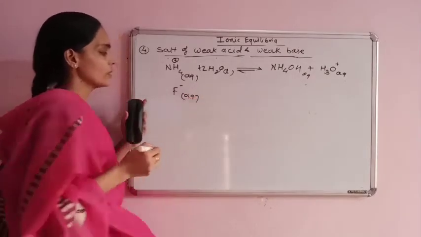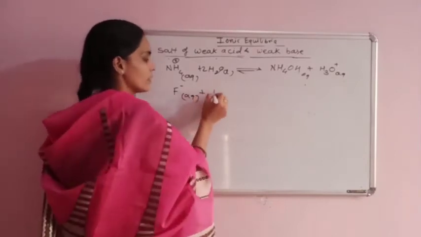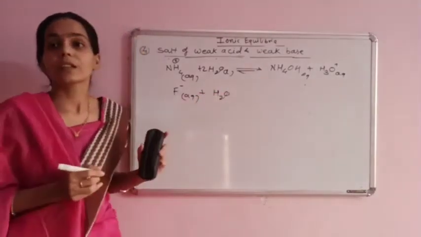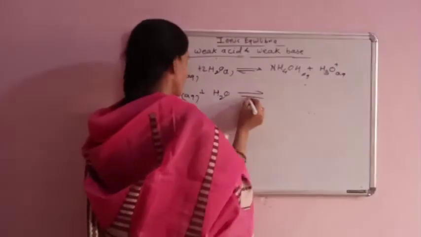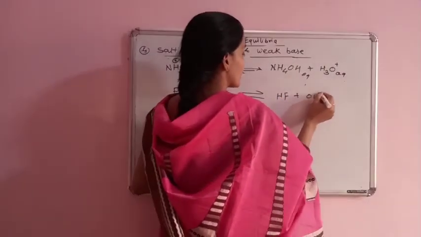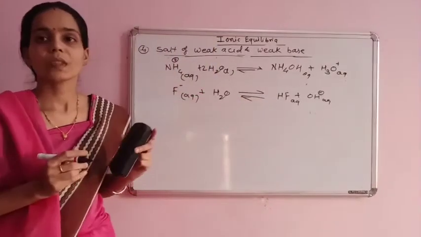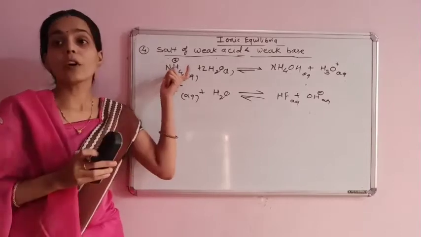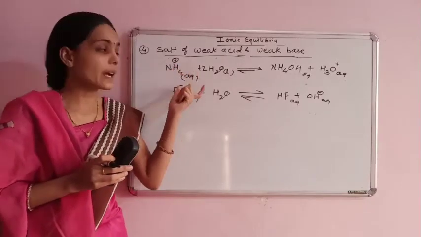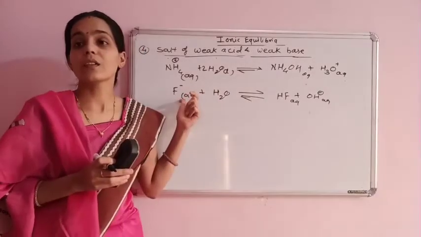The F minus ion reacts with the water to give HF plus OH minus ion in the aqueous medium. The NH4 plus ions hydrolyze to a slightly greater extent than F minus ions.